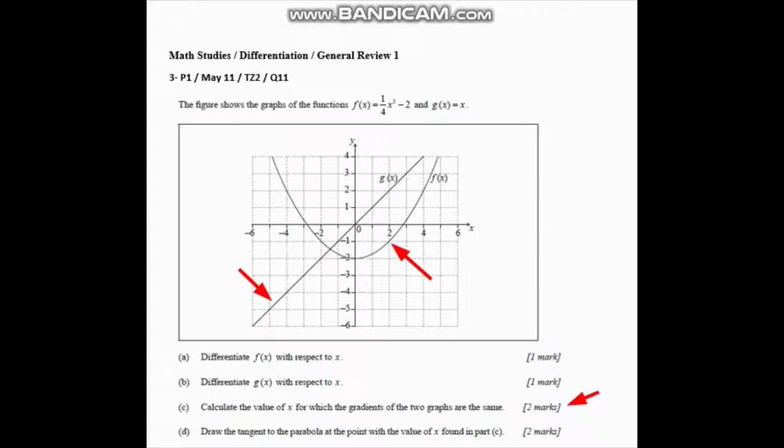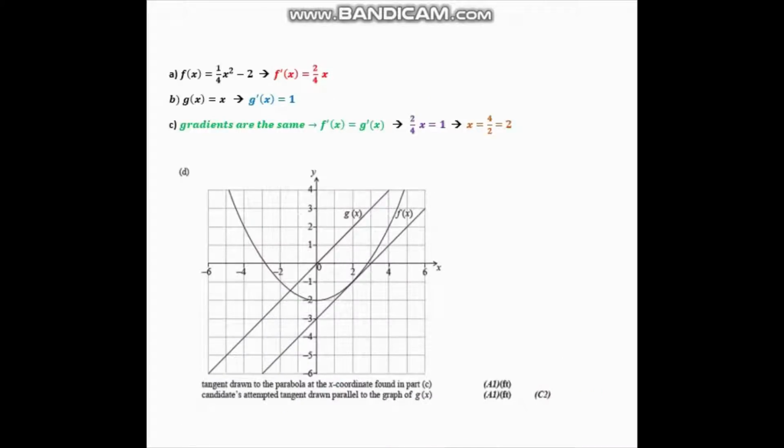The two lines are the line g of x and the tangent to the curve f of x at x equals 2. So the drawing should look something like this. You shall notice that the marking scheme drew the tangent at x equals 2 as we've mentioned, and that the two lines are roughly parallel, the tangent to f of x and the line g of x.